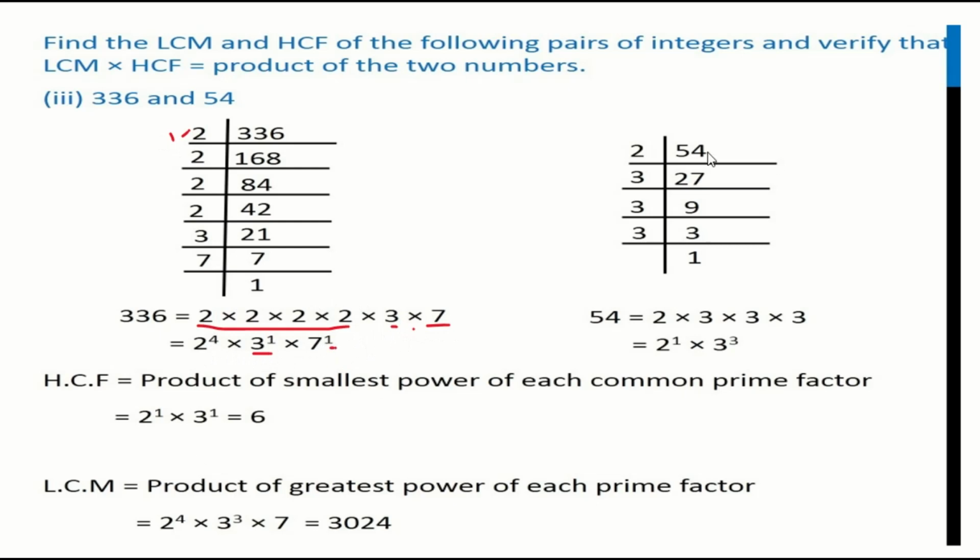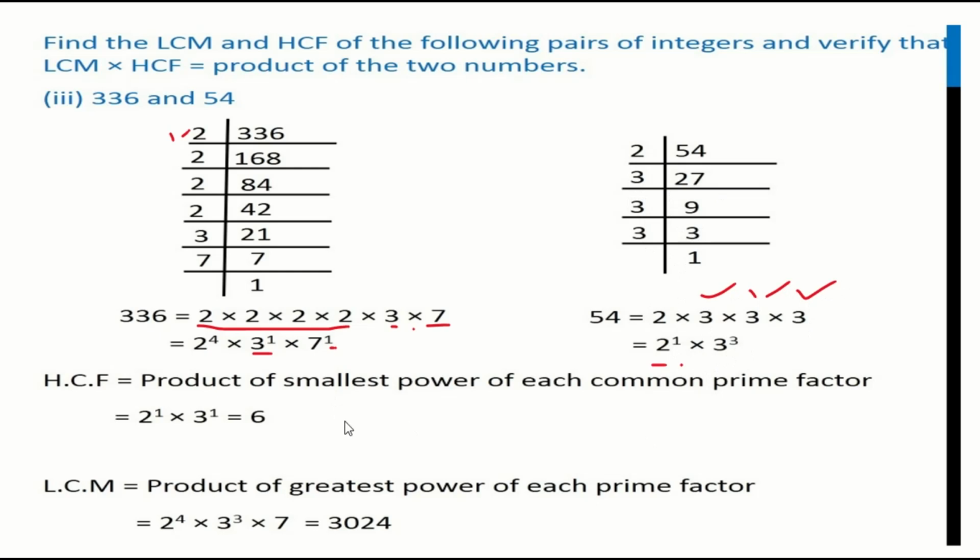Same way, let us check for the 54 also. 2 27s are 54, 3 9s are 27, 3 3s are 9, then 3. So how many times are we getting 2? We are getting 2 only 1 time. But how many times are we getting 3? 1, 2, 3. So it is 3 to the power of 3. Through this, how can I find my LCM and HCF?